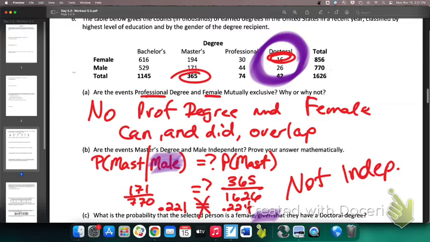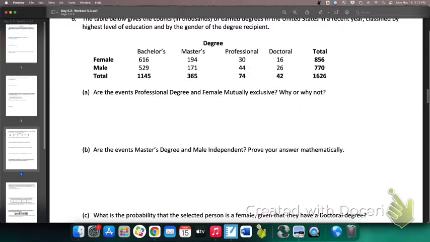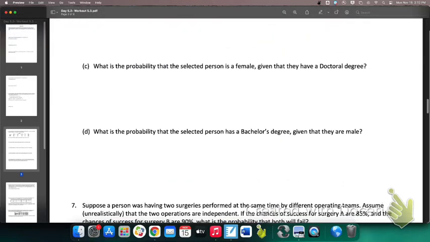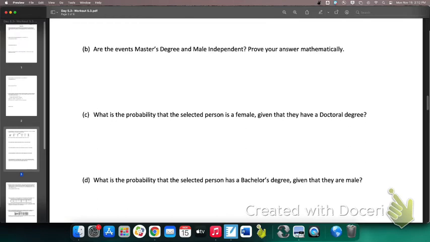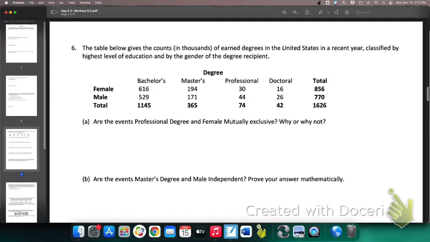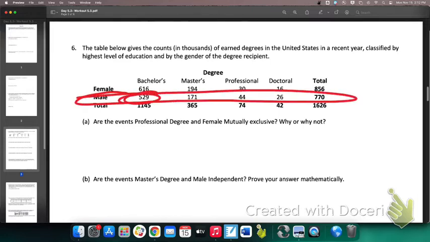Part D is also very similar to that one. What is the probability that the selected person has a bachelor's degree given that they are male? So given that they're male, what's the probability of a bachelor's degree? So part D would be 529 over 770. That's just the conditional probability of having a bachelor's degree given that we're in this male column.